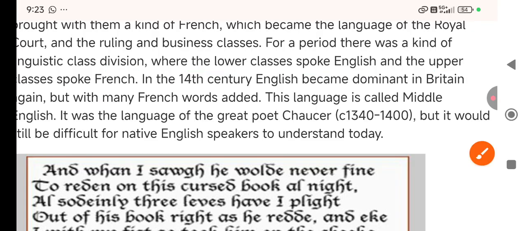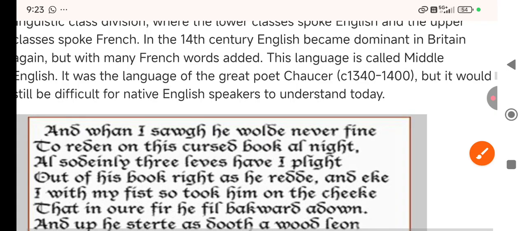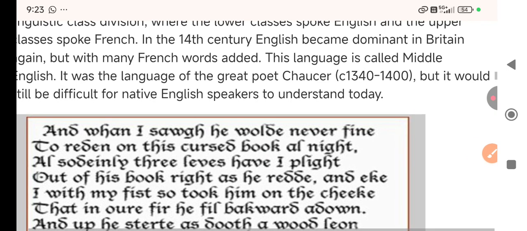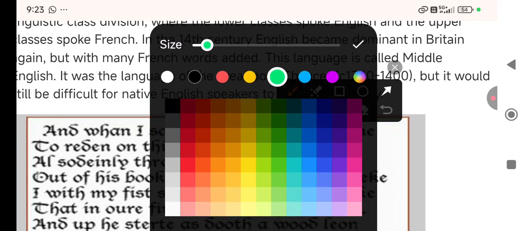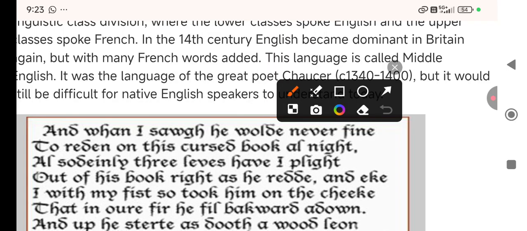So this was the change. But in the 14th century, English became dominant in Britain again.